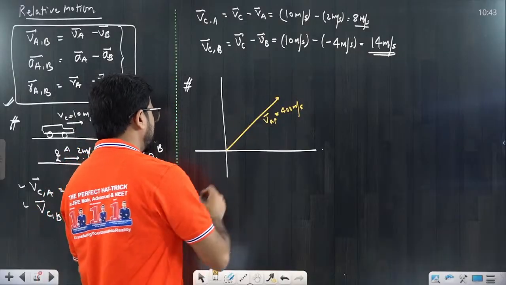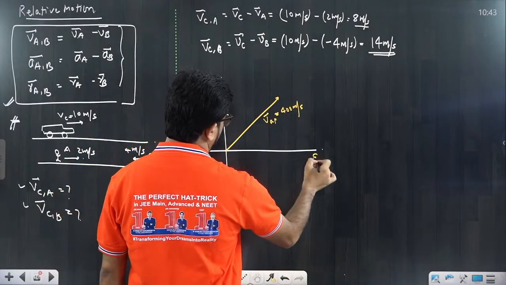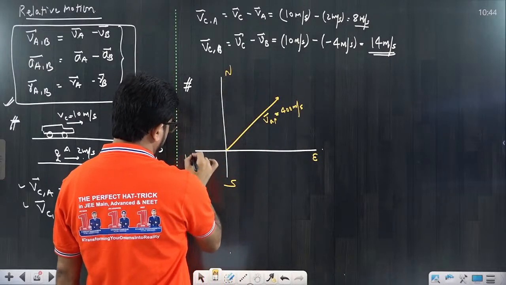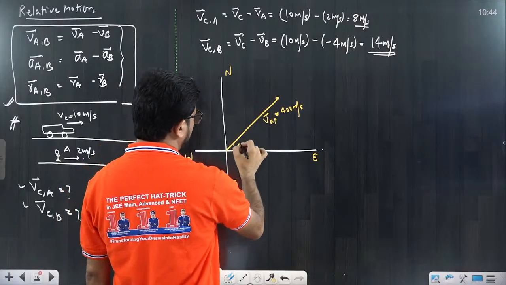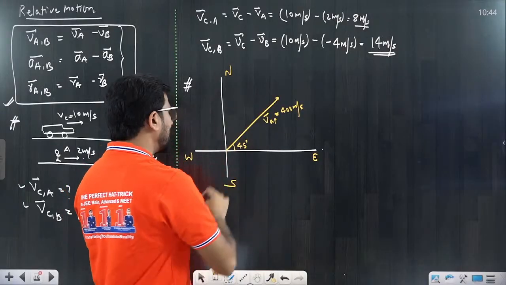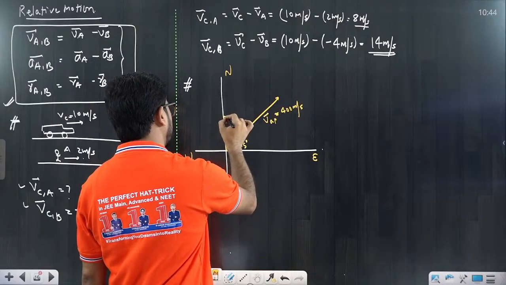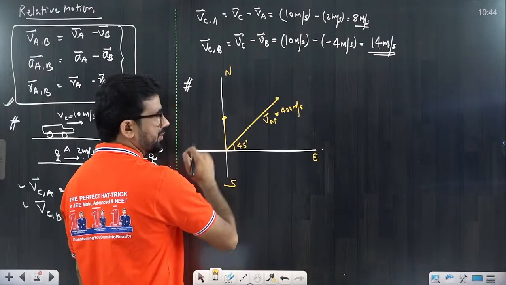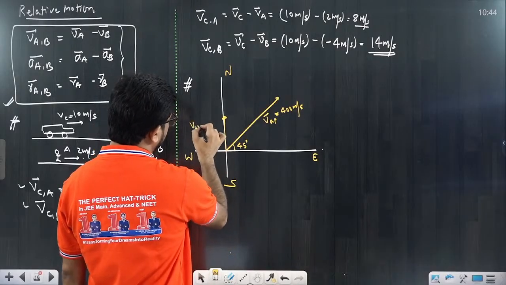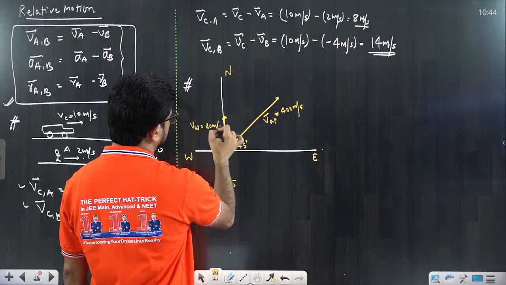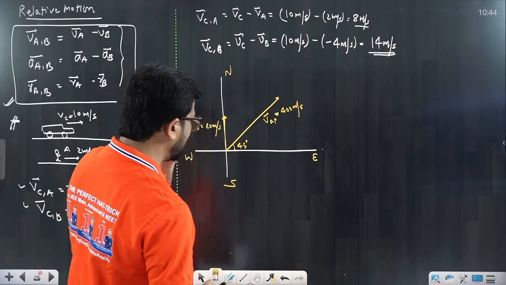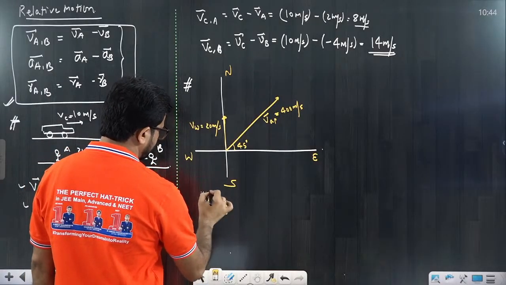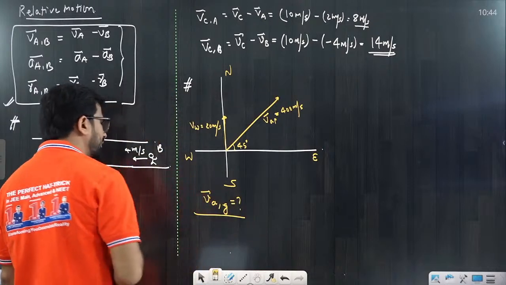Okay, and there is one wind. This is the east direction, this is north, this is south, and this is the west direction. Try to understand it. This angle is given to you as 45 degrees. Very simple. But the wind is moving here, beta, towards north, or due north. That wind velocity is given to you, suppose 20 meter per second. Now the question is: what is the aeroplane velocity with respect to ground?